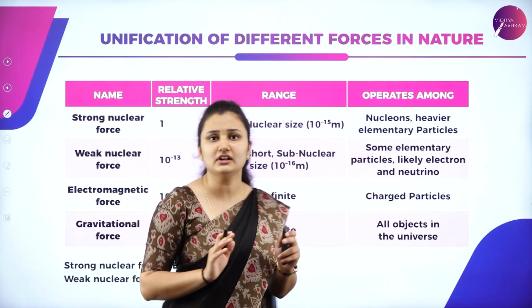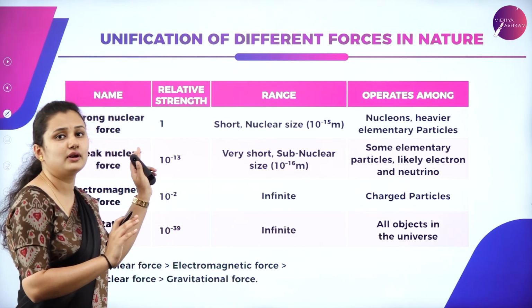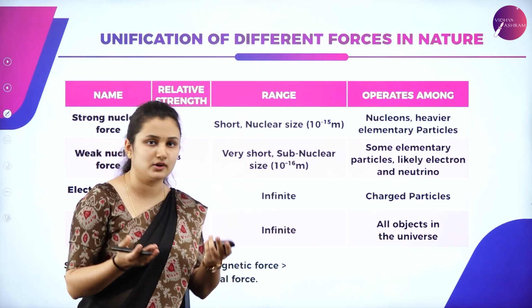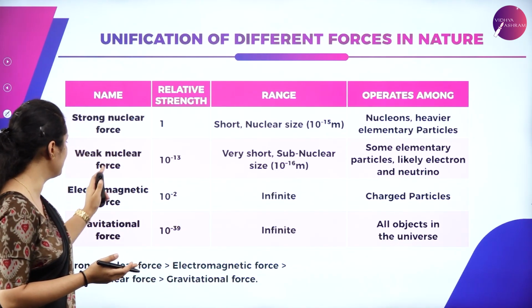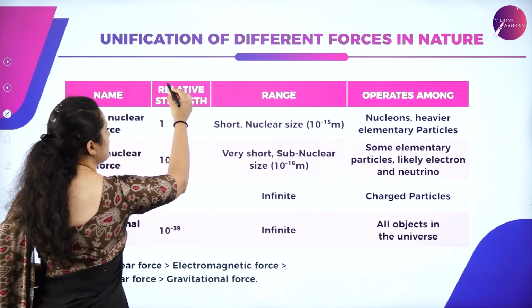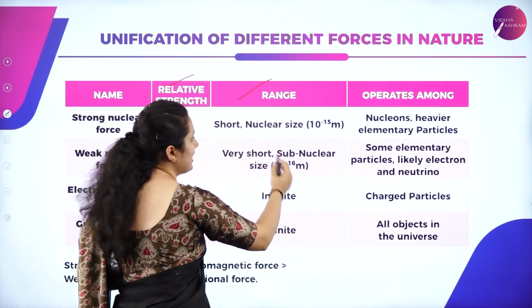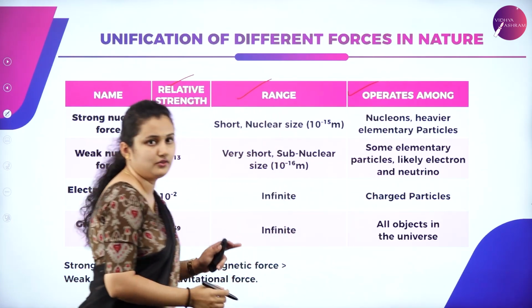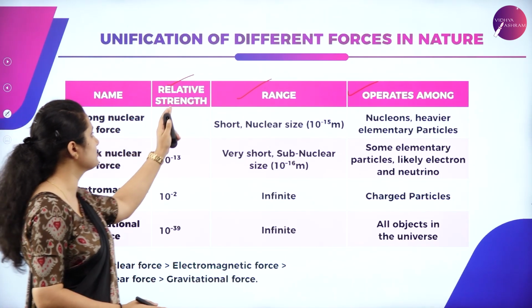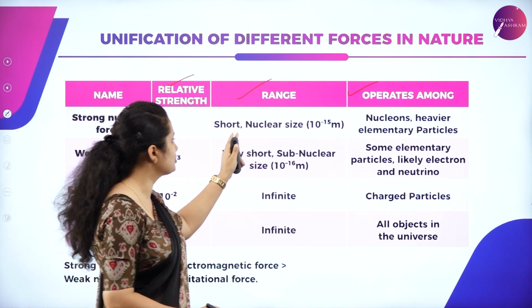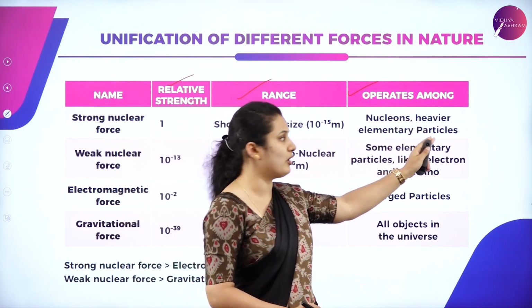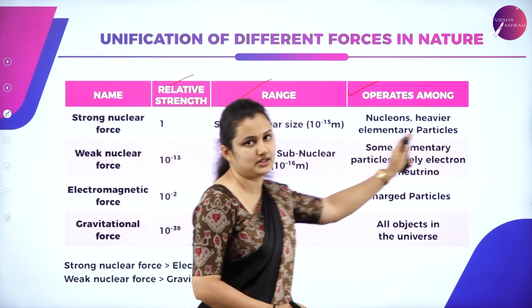So here I have put these four fundamental forces in a tabular column, so it will help you in a better way. So first, strong nuclear force, weak nuclear force, electromagnetic force, and gravitational force. I have written the relative strength, the range, and what each operates among. You can see strong nuclear force, strength is 1 and range is short, nuclear size, that is 10 to the power minus 15 meter, and operates among nucleus, heavier elementary particles.